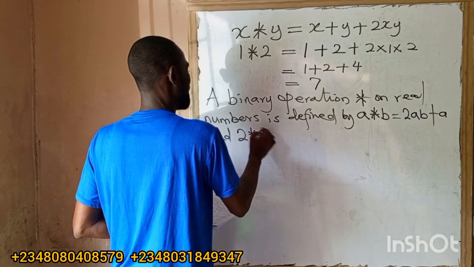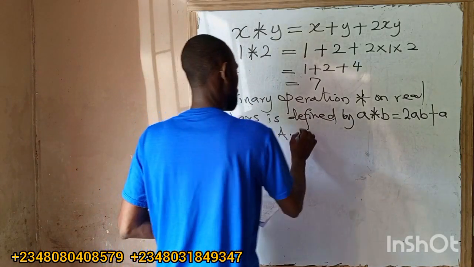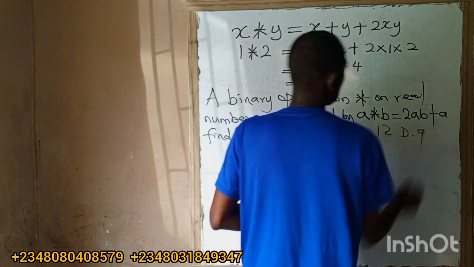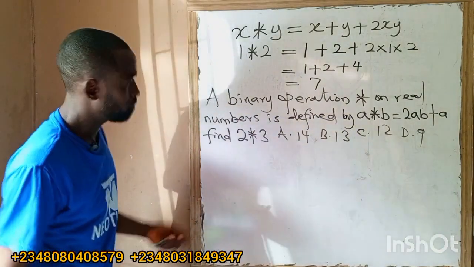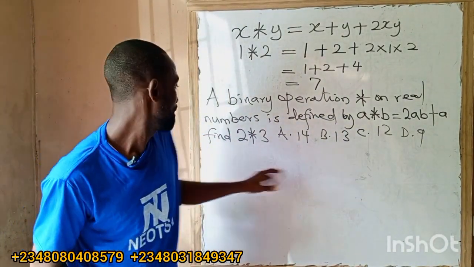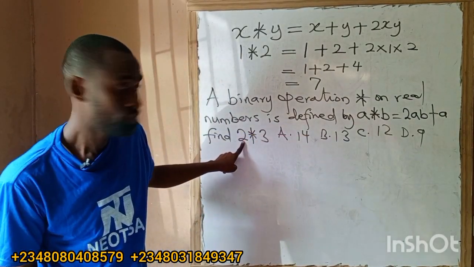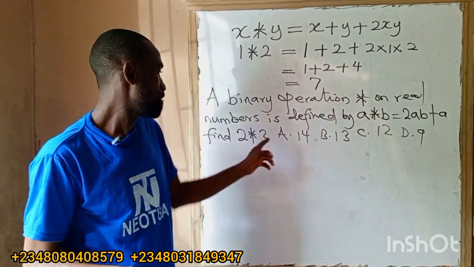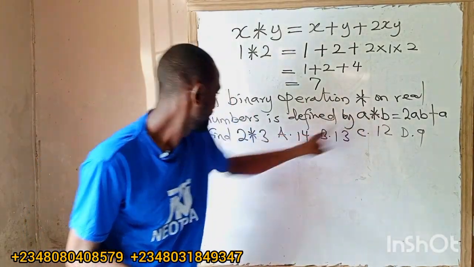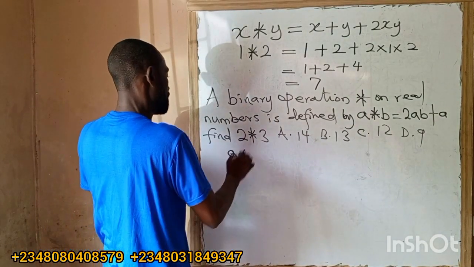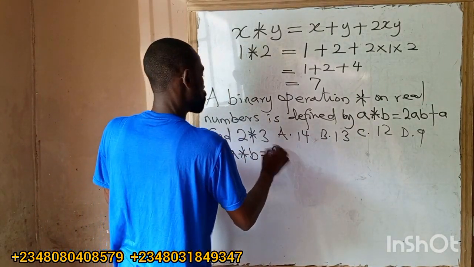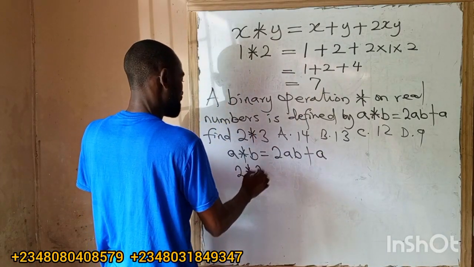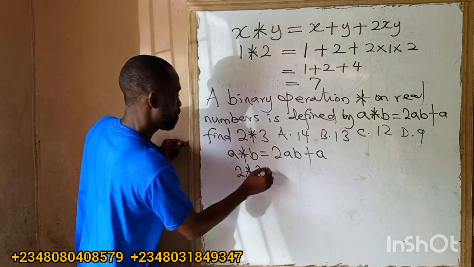We now have to find 2 operation 3. Option A, 14. Option B, 13. Option C, 12. Option D, 9. So what are we going to do? Same format. Our A is 2, our B is 3. Anywhere you see A, you put 2, and anywhere you see B, you put 3.